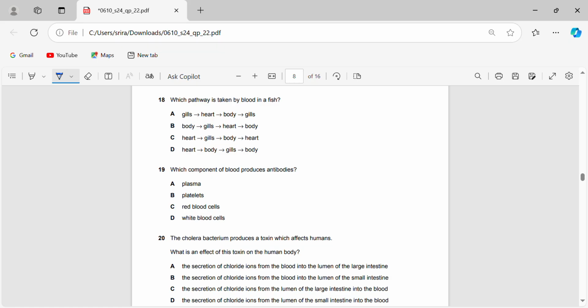Okay, which pathway is taken by blood in a fish? Fish have a single circulatory system. The blood only passes through the heart once through a complete circulation of the body.